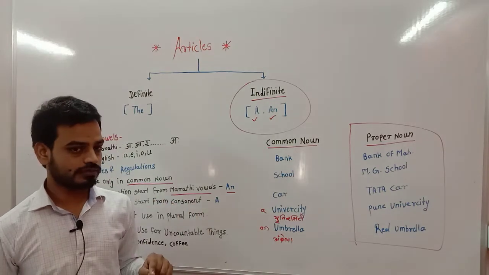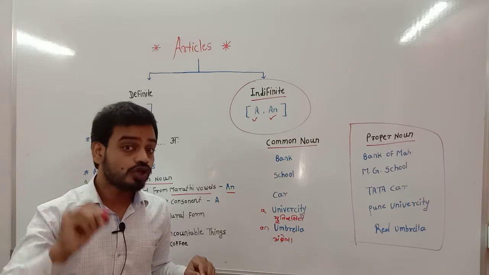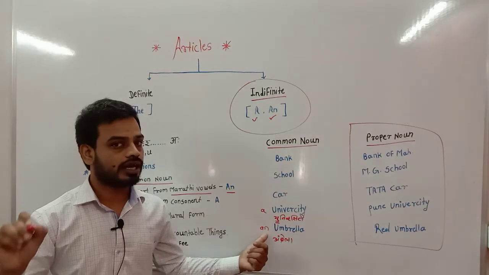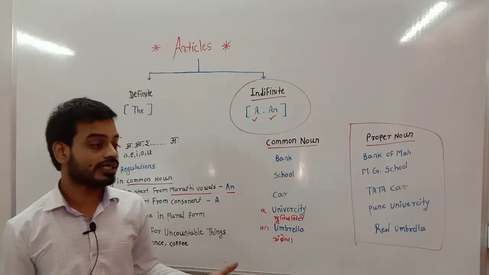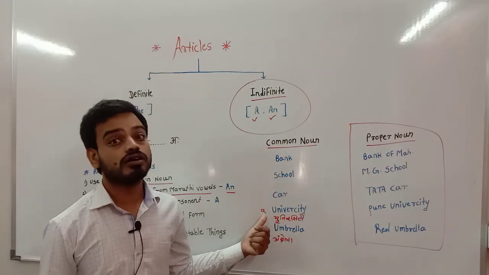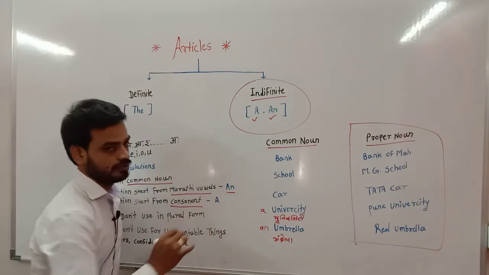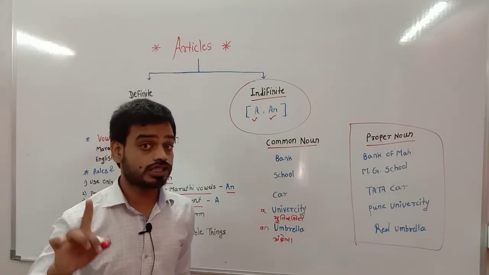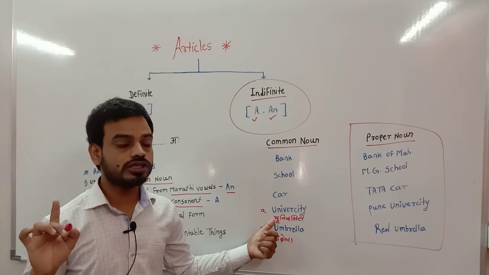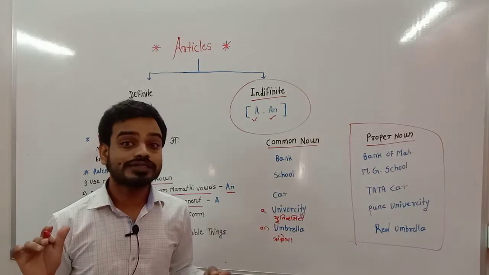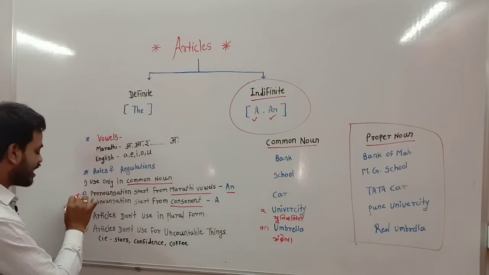Remember, if the pronunciation starts with a vowel, then you must use an. But if the pronunciation does not start with a vowel, then use a. So the pronunciation starts with a consonant. Pronunciation starts with a consonant, then use a. So U is a consonant. In English there are 21 consonants. So that is our second and third rule.